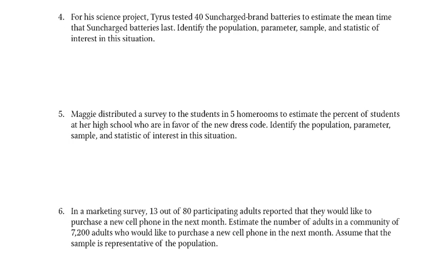for a science project, Tyrus tested 40 sun-charged brand batteries to estimate the mean time that sun-charged batteries last. Identify the population, the parameter, the sample, and the statistic of interest in the situation. So remember, population is the total, everything. So that would be the batteries, all of them. Okay?